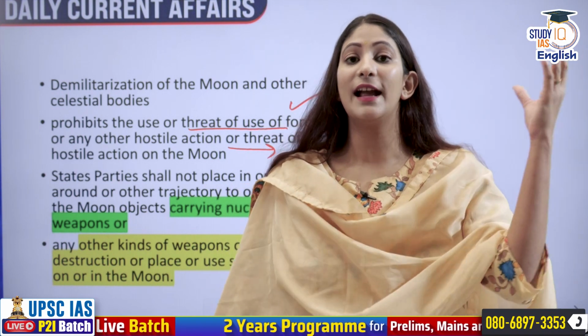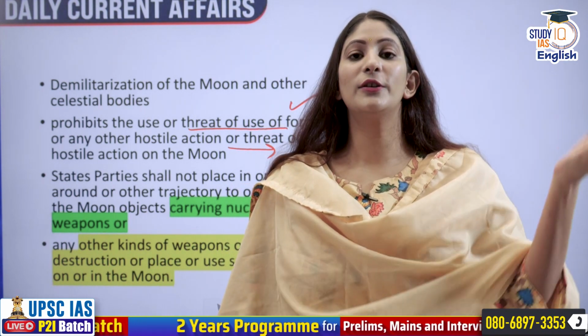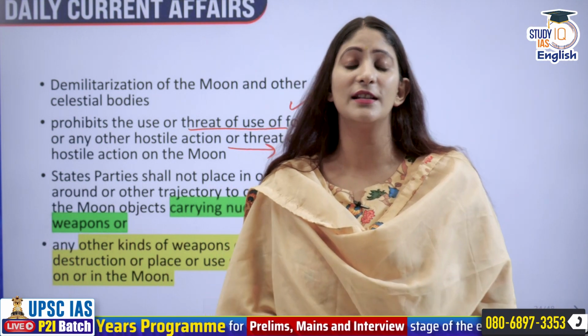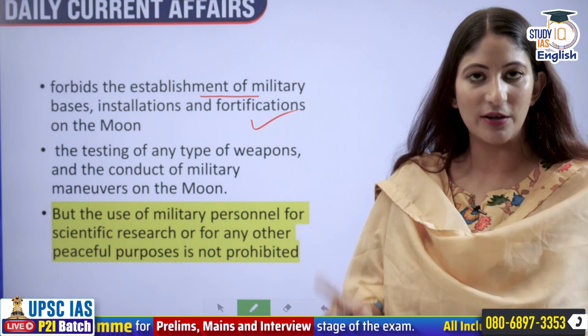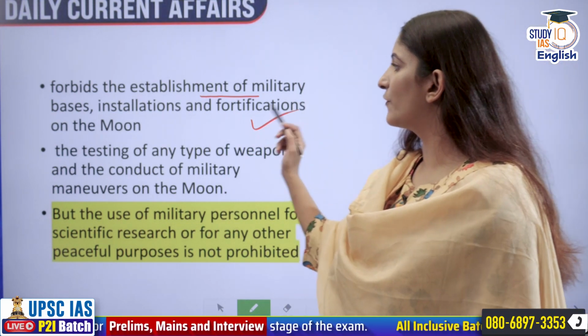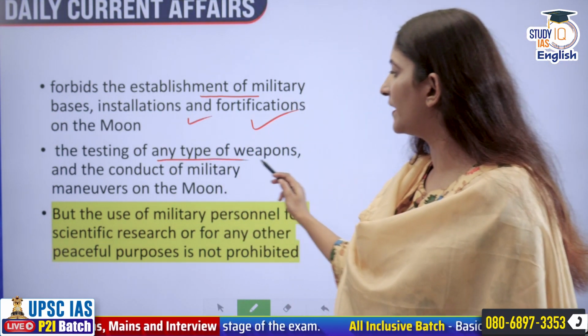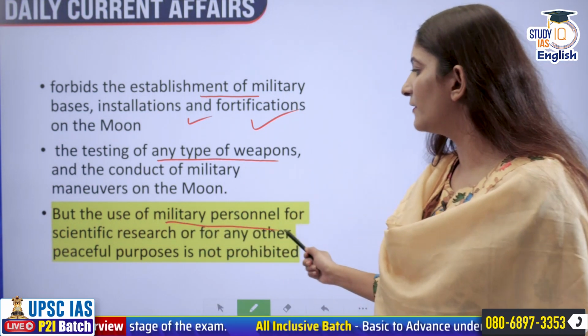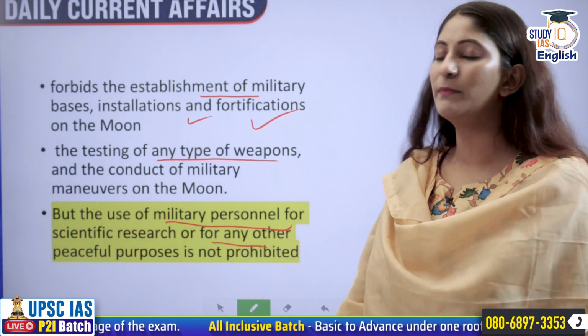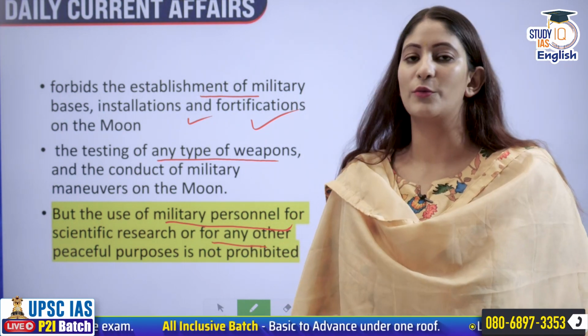You cannot put missiles on the moon. You cannot put any weapons on the moon, specifically nuclear weapons or other sort of weapons near the orbit as well. It forbids the establishments of military bases, installations and fortifications on the moon. The testing of any type of weapon cannot be done. But the use of military personnel for scientific research or for any other peaceful purpose is not prohibited.